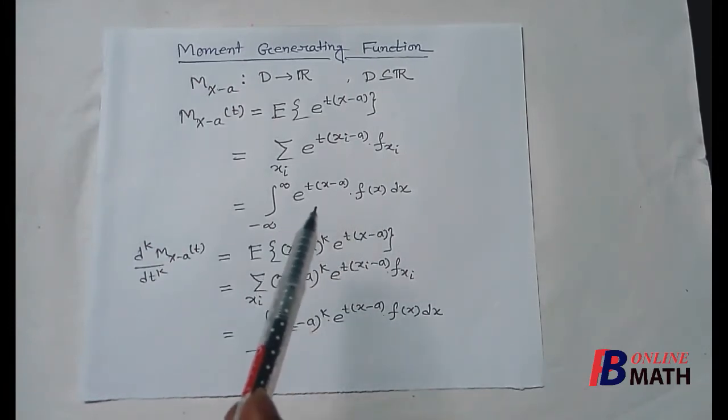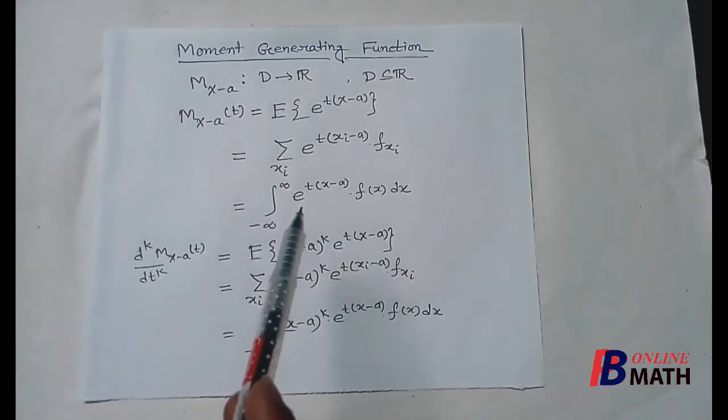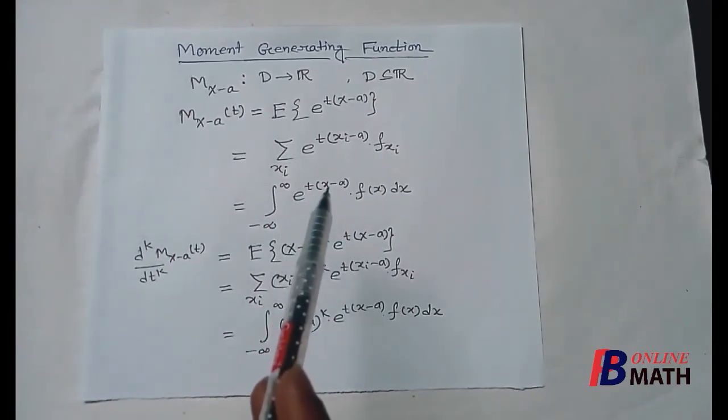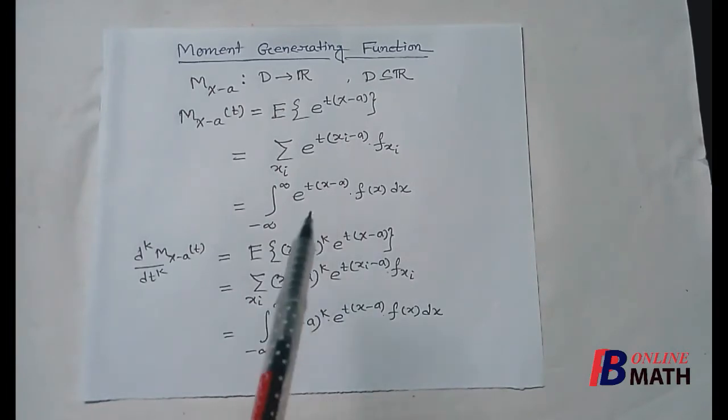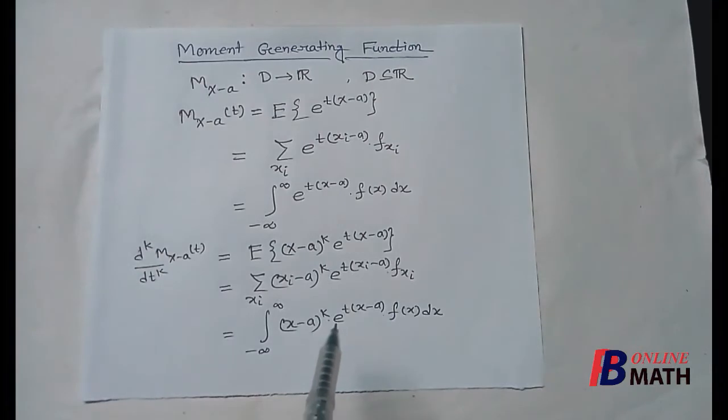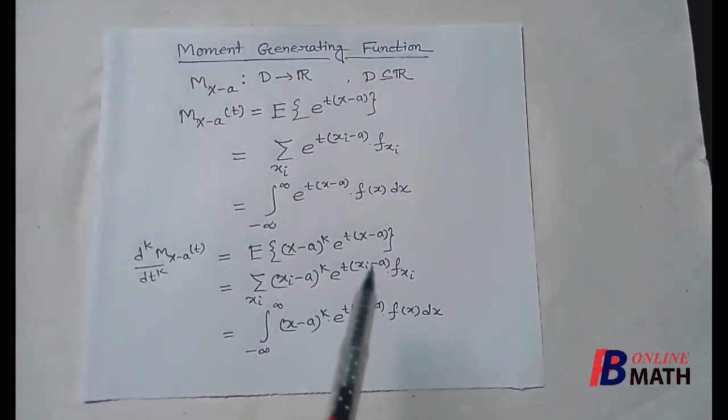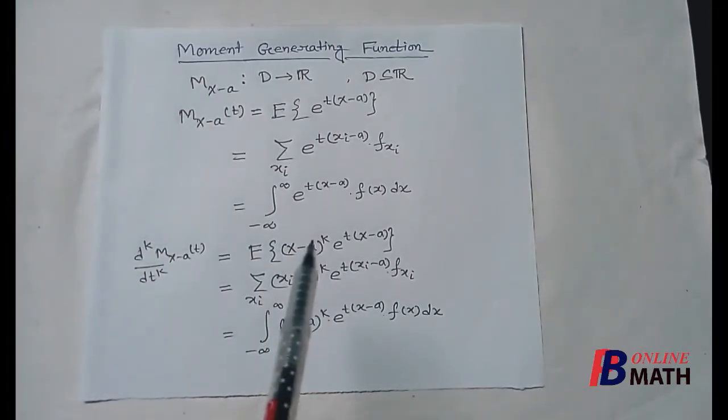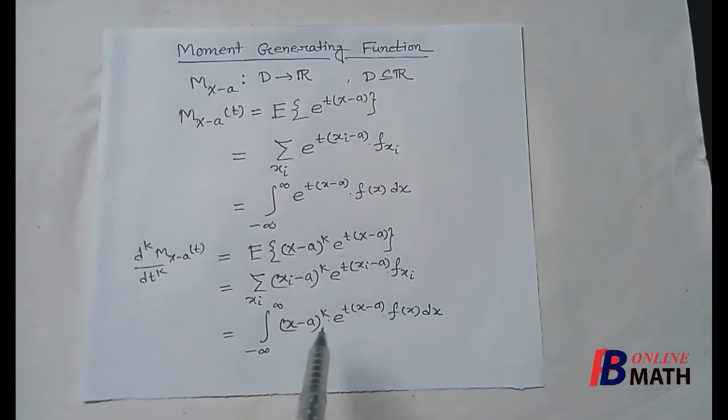So if we differentiate with respect to t one time, then it is e to the power t into some constant, and we know that the differentiation of e to the power mt is m into e to the power mt. So if we differentiate one time, we get (x minus a) into e to the power t into (x minus a). If we differentiate two times, we get (x minus a) squared. If we differentiate k times, we get (x minus a) to the power k.